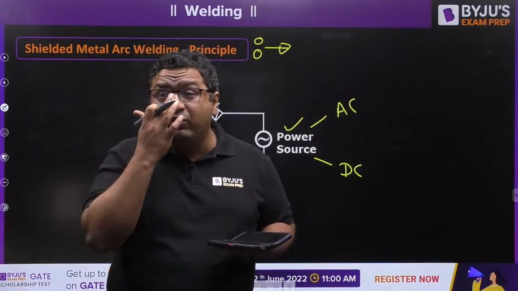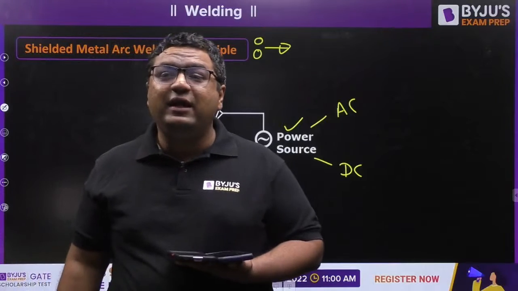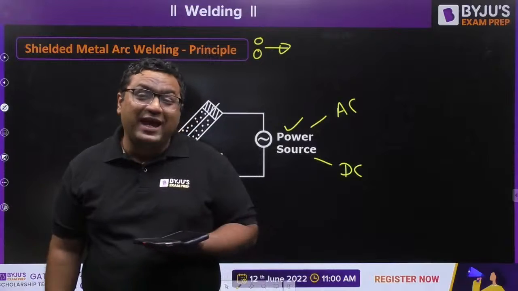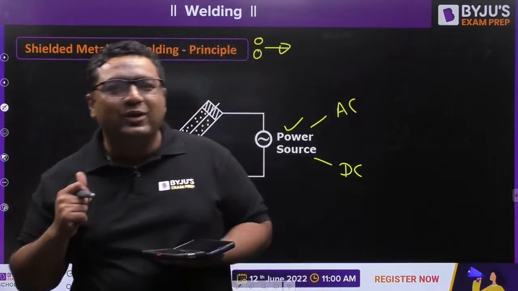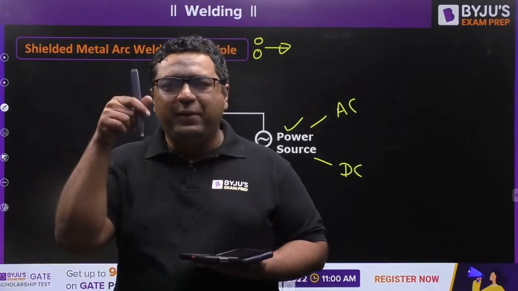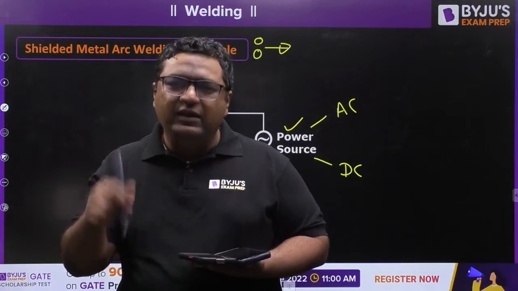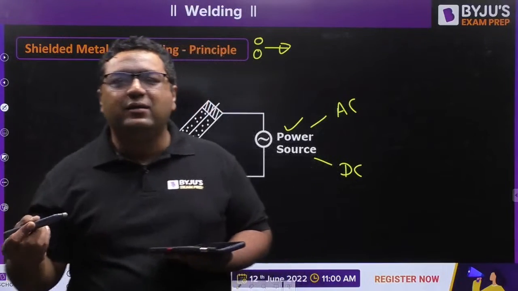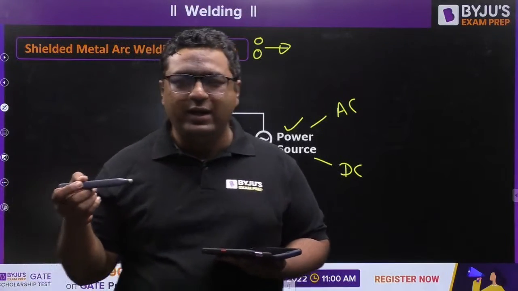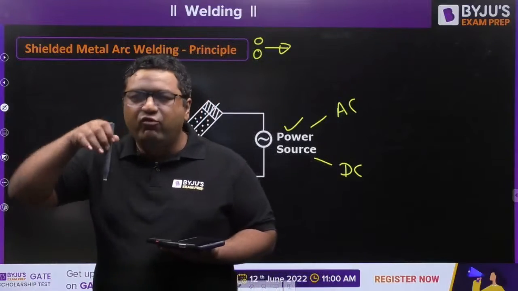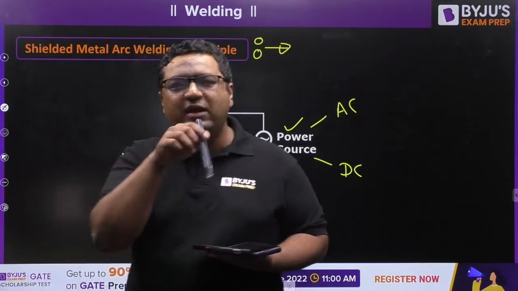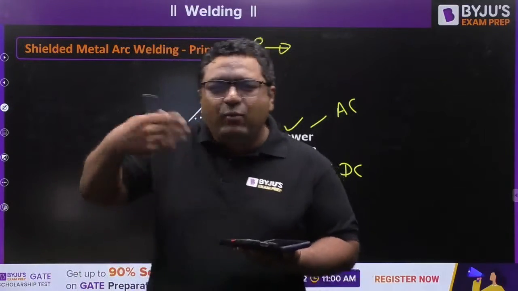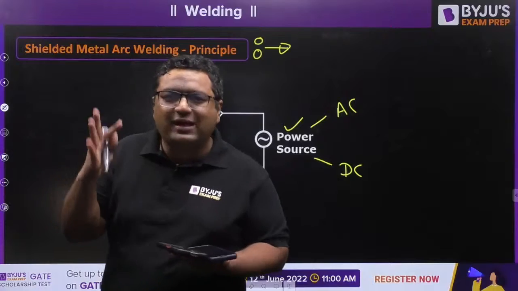Okay, sir, do we incline the electrode while welding? Madhuvamshi, that we will talk about at the time of gas welding, but since you have asked, I will tell you. During the starting of welding, we will keep it straight. After that we will keep an angle in between, and at the end of welding we will make it parallel, or you can say 0 degree. So at the start it is 90 degrees for concentration of energy, and in between it varies between 0 and 90. In more detail we will talk about this after gas welding.